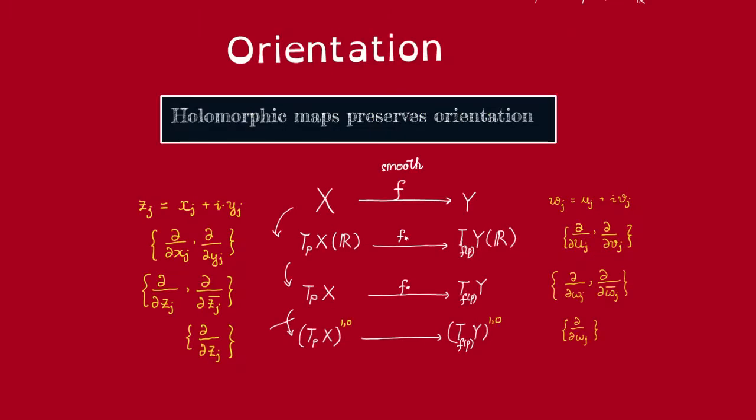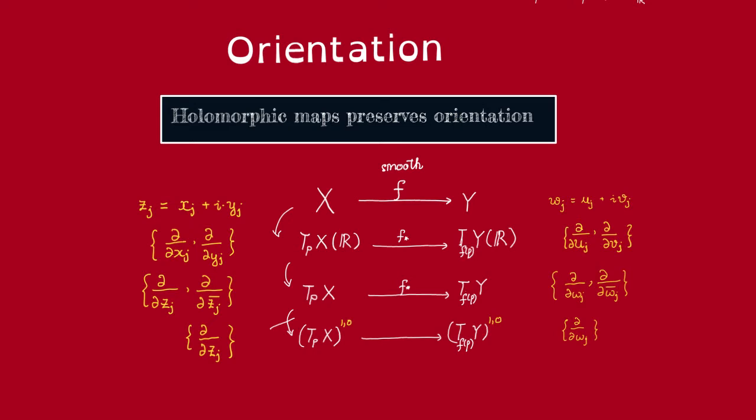We claim that complex manifolds have natural orientation. Complex manifolds are all orientable. And to show that, it suffices to show that holomorphic maps preserve orientation, because then the coordinate maps preserve orientation, so we can transfer the orientation from C^n to our complex manifold. So let's see why holomorphic maps preserve orientation.